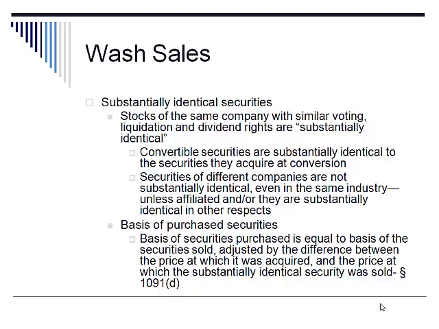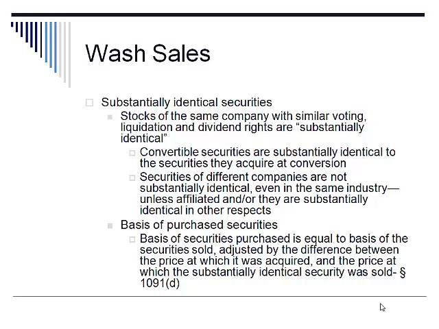Stocks of the same company with similar voting, liquidation, and dividend rights. A convertible security is substantially identical to the securities that they convert into, or the securities that they acquire at conversion. Securities of different companies are not substantially identical, even if they're in the same industry, unless the companies are affiliated or they are substantially identical in other respects.